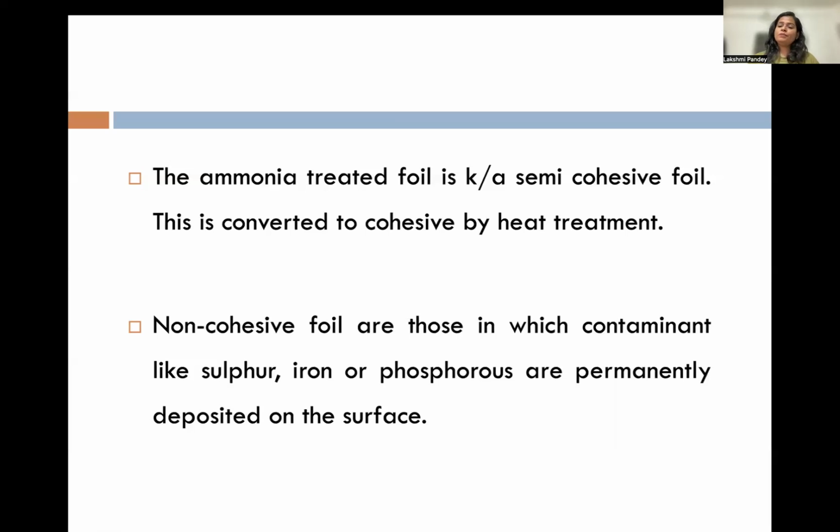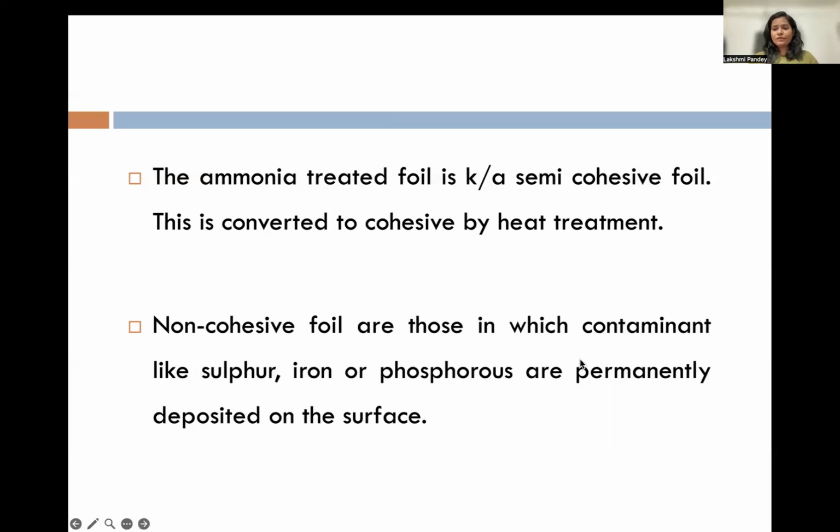Once you burn it, when heat treatment is done, it becomes cohesive. The moment you heat the gold, the ammonia evaporates and you find the pure gold. This is the system they use for transferring gold from the factories to the dental offices.